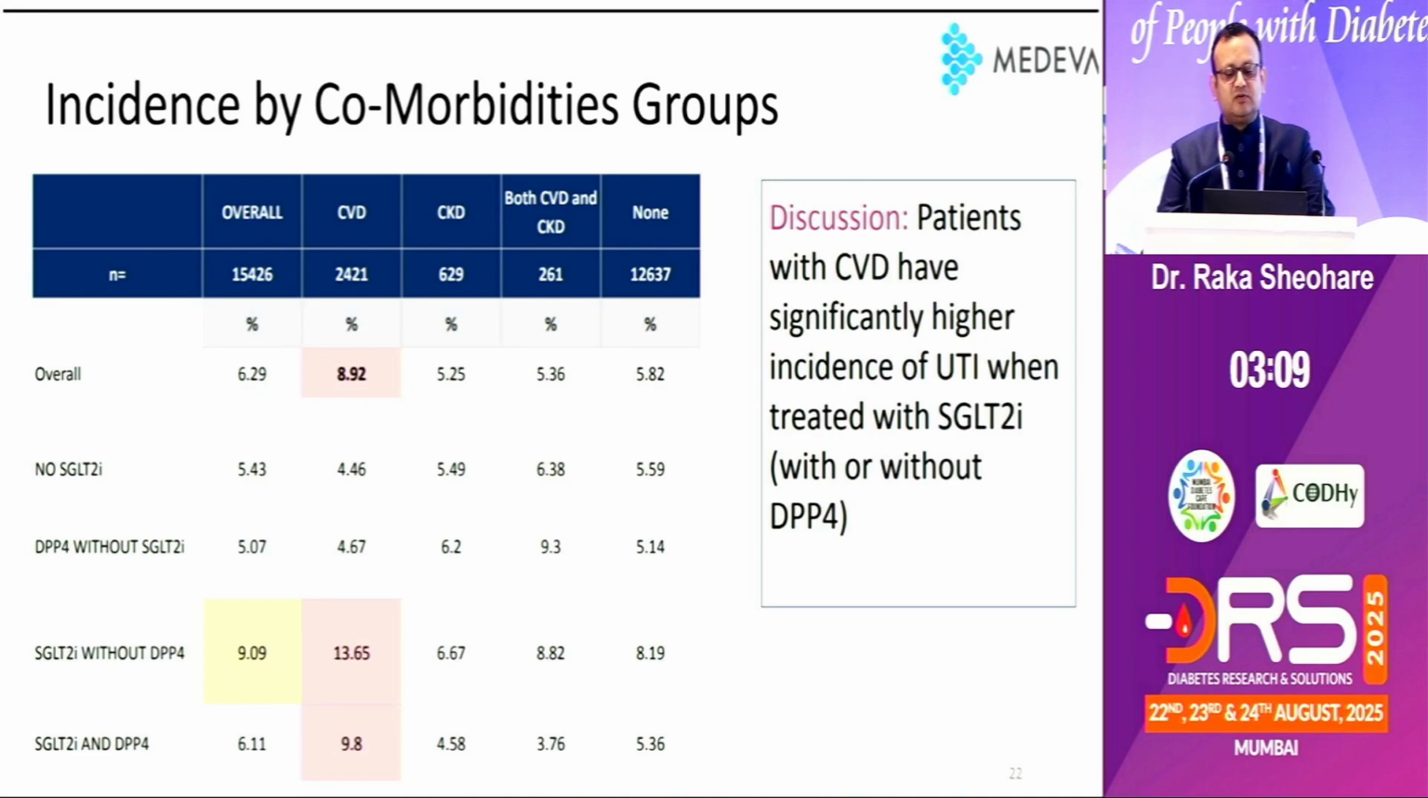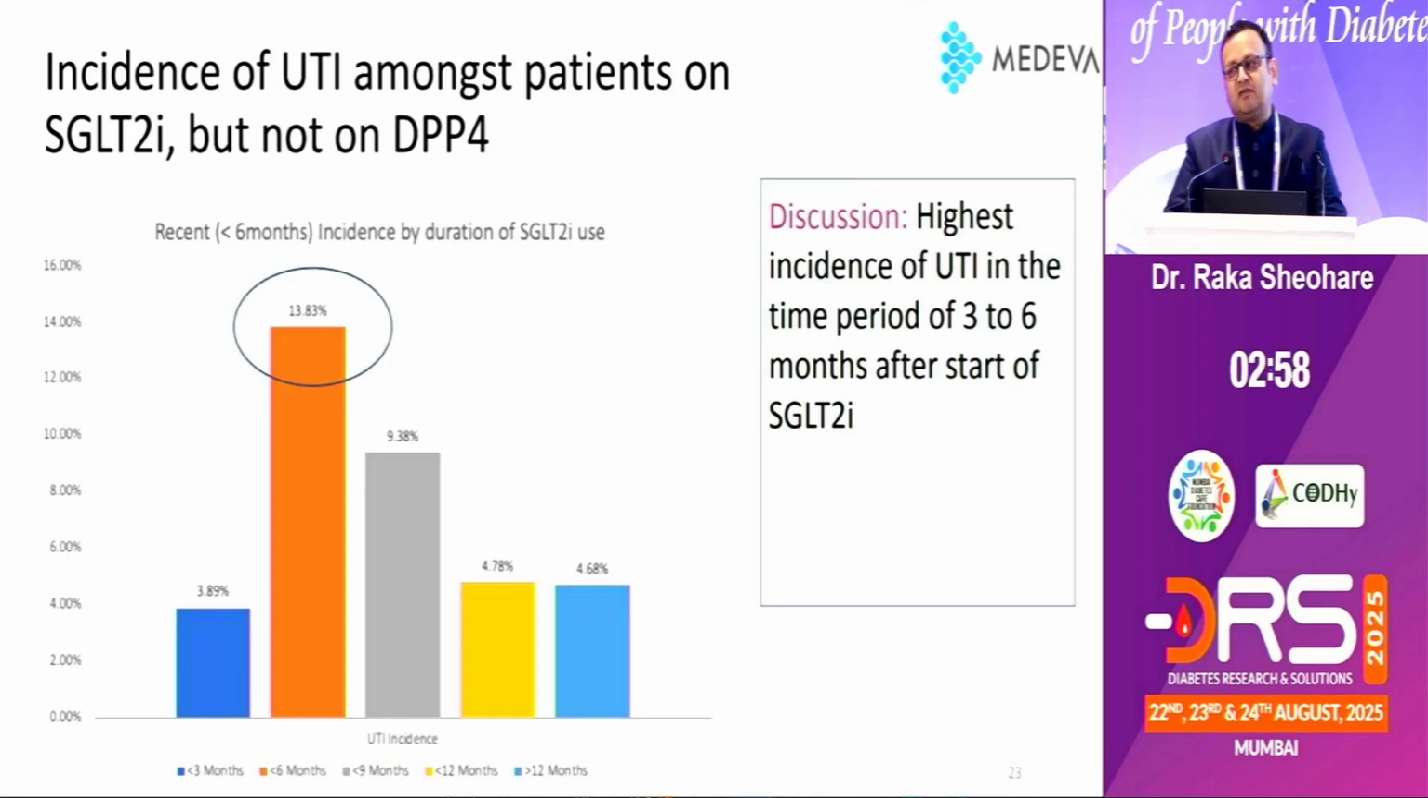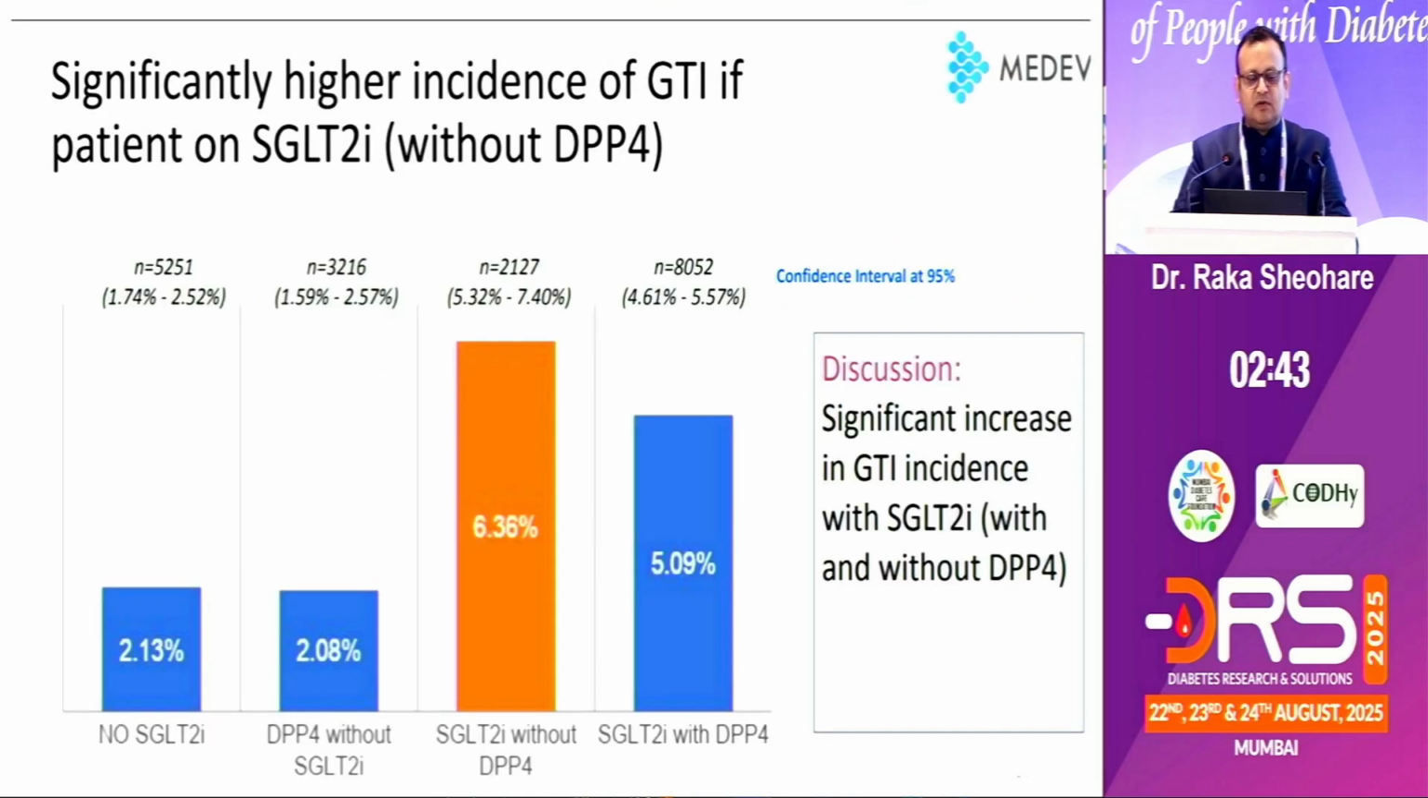Incidence by comorbidities group, we can see that patients with CVD have significantly higher incidence of UTI when treated with SGLT2 with or without prior DPP4. So there are very good things which have come up from this study, that the highest incidence of UTI is in the time period of 3 to 6 months. So whenever you are prescribing an SGLT2 inhibitor, the first 3 months are very crucial for education and perineal hygiene. There is significantly higher incidence of GTI if the patient is on SGLT2 without DPP4.